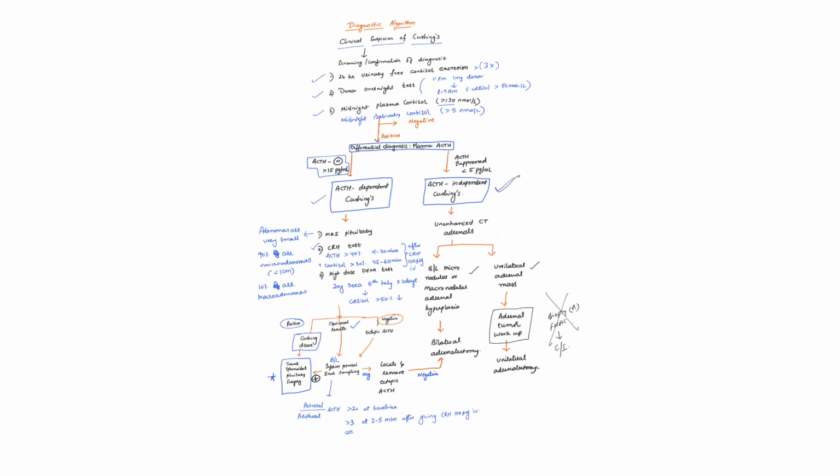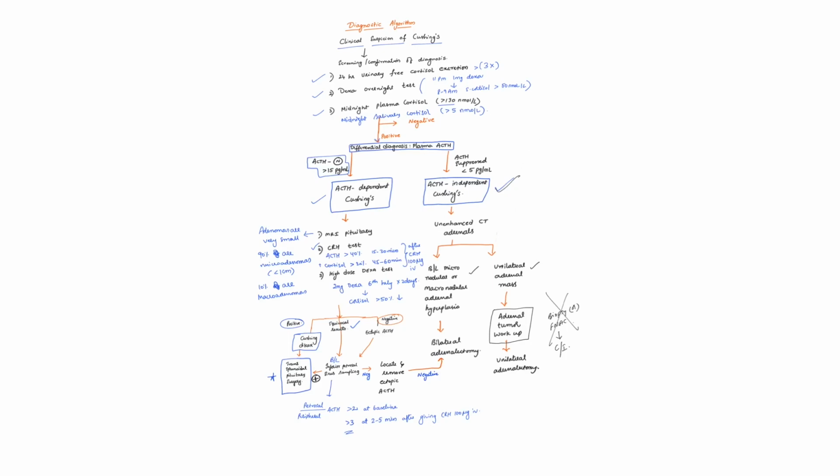If the cause is ACTH independent, we need to do CT scan of the adrenal glands to look for adrenal tumors. If there is bilateral adrenal involvement or micronodular adrenal hyperplasia, we go for bilateral adrenalectomy followed by lifelong steroid replacement, because if you remove both the adrenals, the patient will end up in iatrogenic Addison's disease.